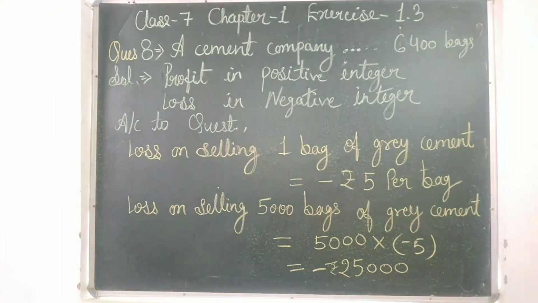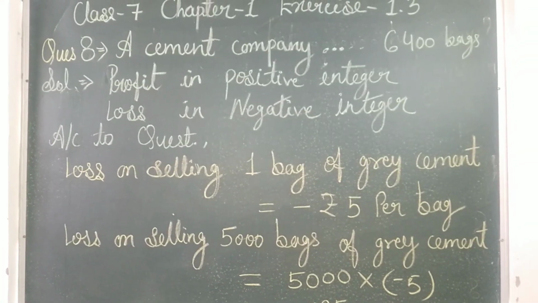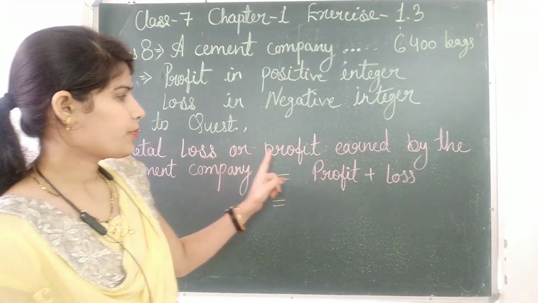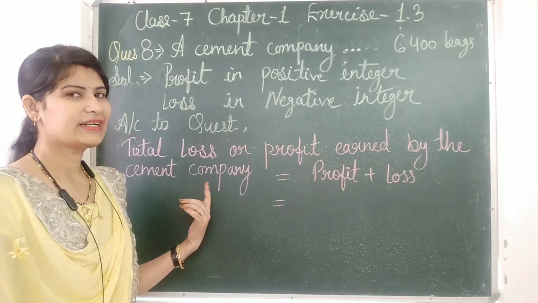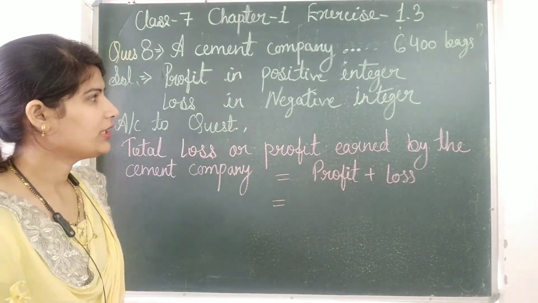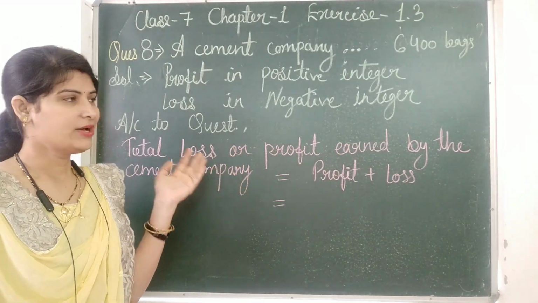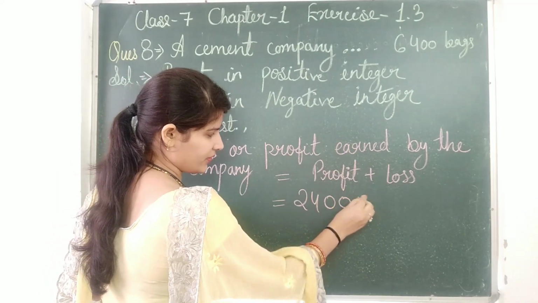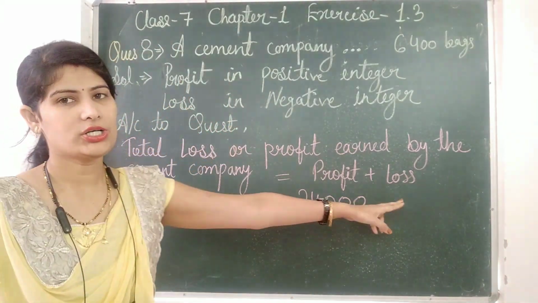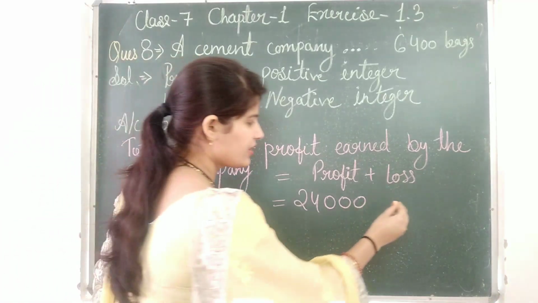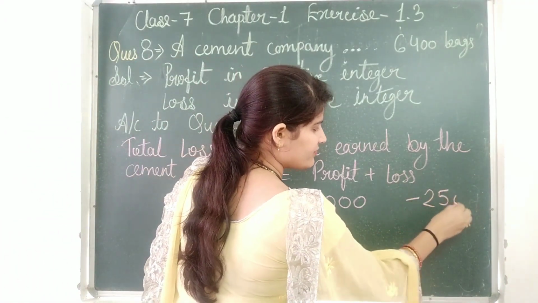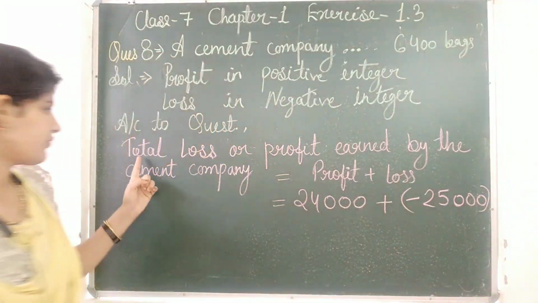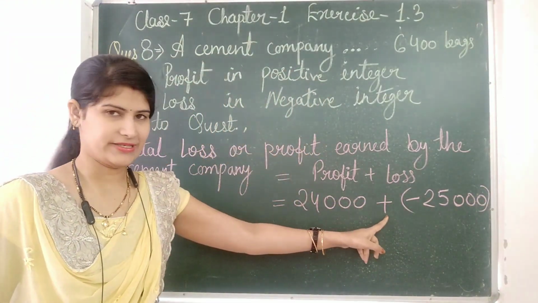Now let us come to the next statement: total loss or profit earned by the cement company. First, in white cement the profit is rupees 24,000. And next is the loss in grey cement, minus 25,000. So we have to find the total loss or profit, so we add.